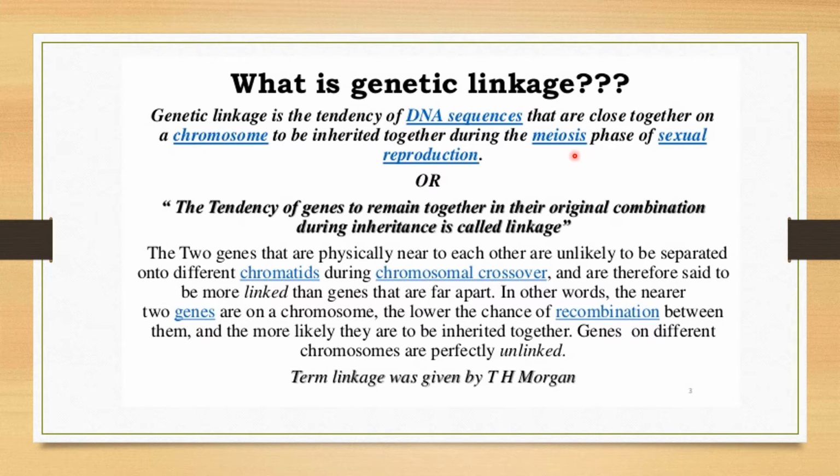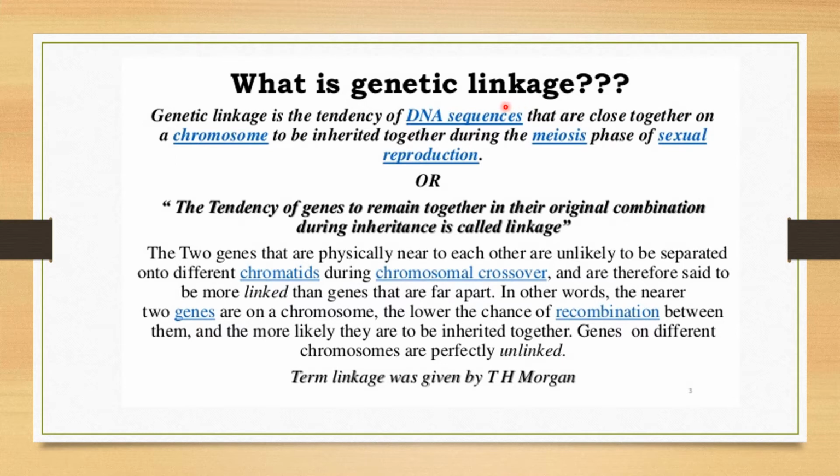So that recombination takes place only when the genes present on the chromosome are far more apart. But here what I am saying is, if the DNA sequences or the genes present on this chromosome are close together and they are inherited together in the next generation, even after meiosis, that is called genetic linkage.